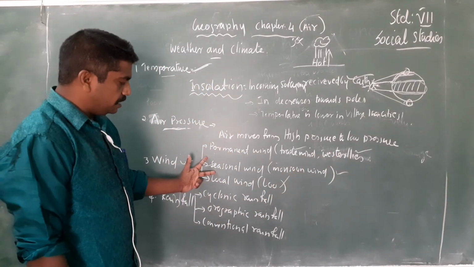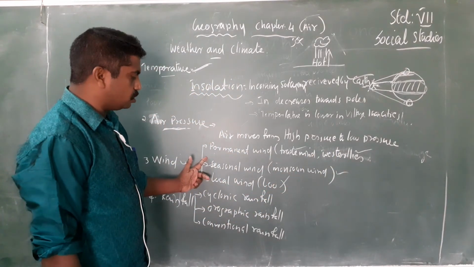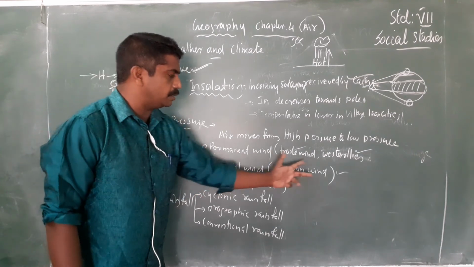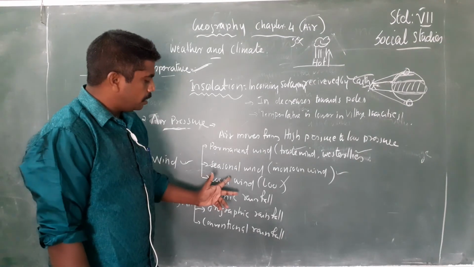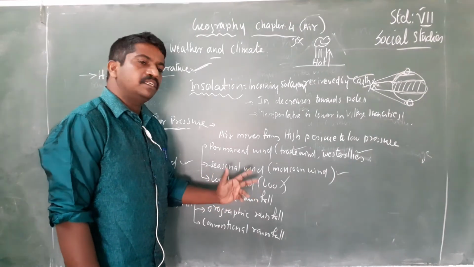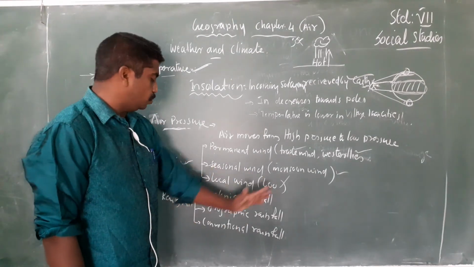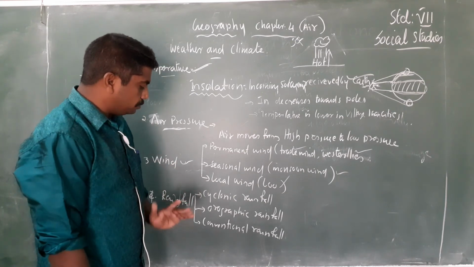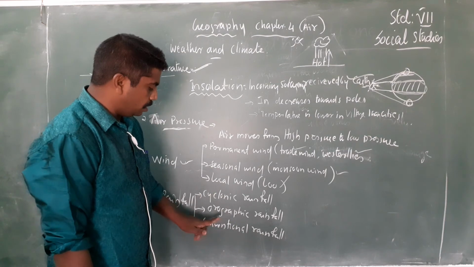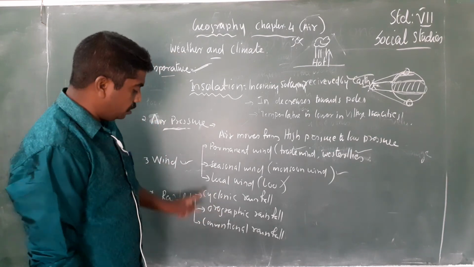Seasonal wind: the wind that blows only in a particular season is called seasonal wind. Example: monsoon. Local wind: the wind that blows only in a local area is called local wind. Example: Loo. Then rainfall. There are three types of rainfall: cyclonic rainfall, orographic rainfall.